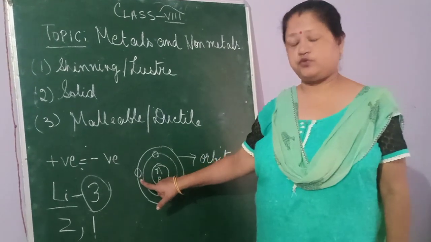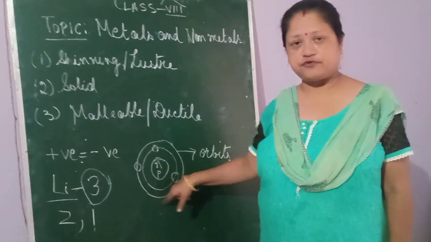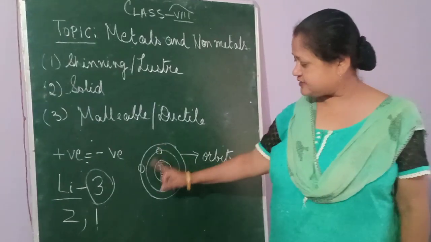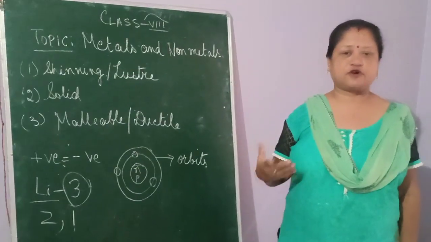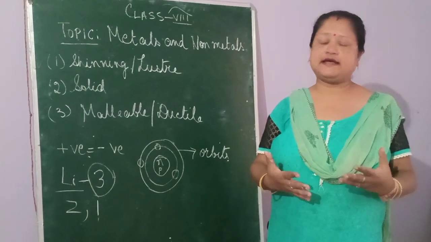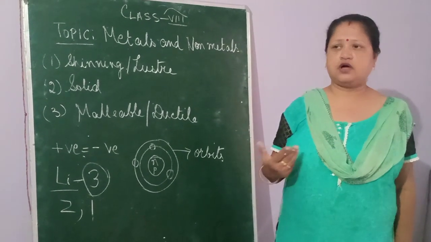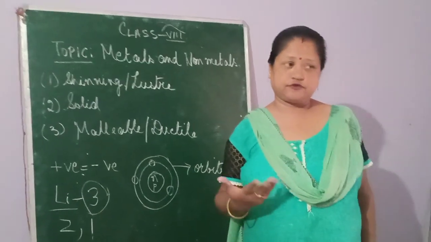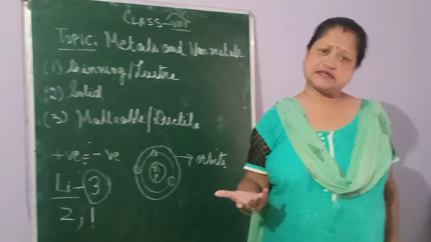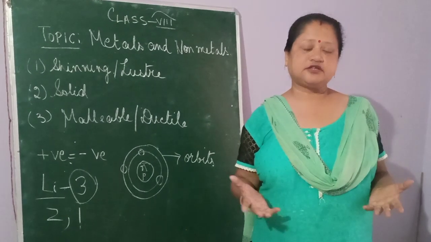So this electron which is in the last cell, this is the last cell here. That is why the number of electrons present in the last cell is known as the valence electron. And this valence electron is responsible for the valency, or in fact you can call it the combining capacity or the chemical activity of that element. Now, when I am talking about metals and non-metals, there is another classification of the elements present on the Earth's crust, that is the metalloids.